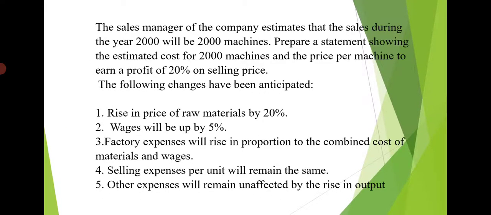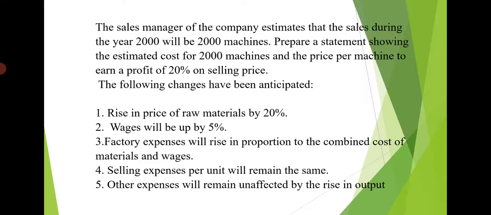So then the details are given. The sales manager of the company estimates that the sales during the year 2000 will be 2000 machines. Prepare a statement showing the estimated cost sheet for 2000 machines and the price per machine to earn a profit of 20% on selling price. So in the year 2000, the company will produce 2000 machines, and they have asked us to prepare an estimated cost sheet for 2000 machines, and the profit percentage should be 20% on selling price.